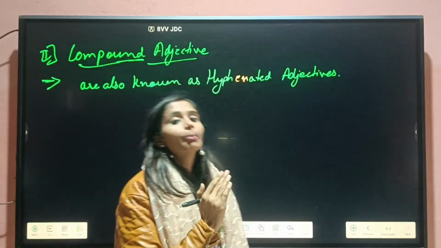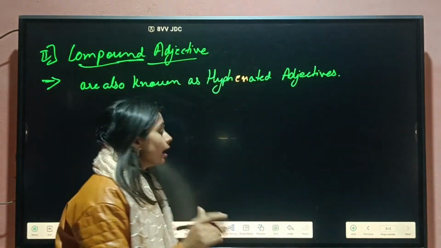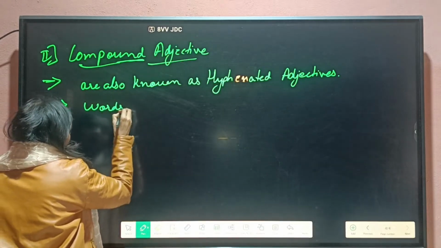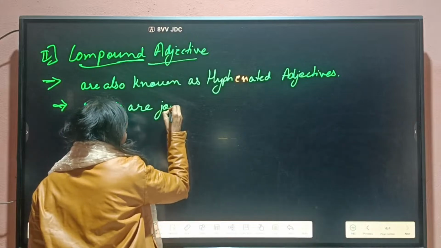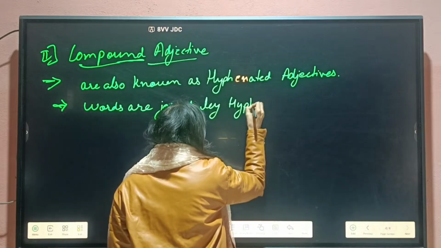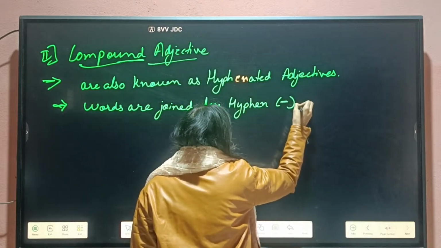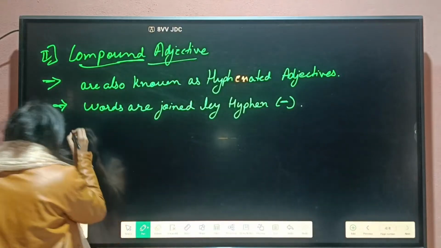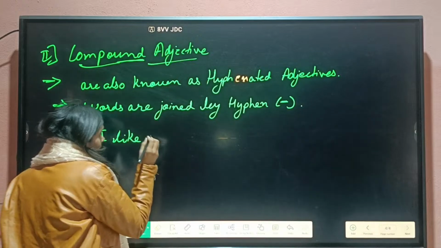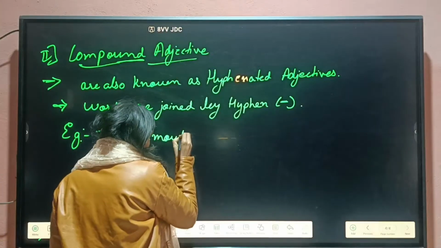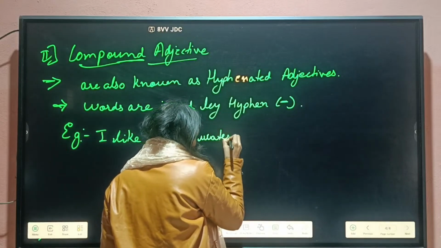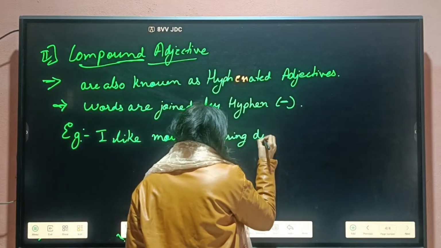Because the words that we are combining are joined by a hyphen. This is our hyphen symbol. The example that I already have given: I like mouth-watering dishes.